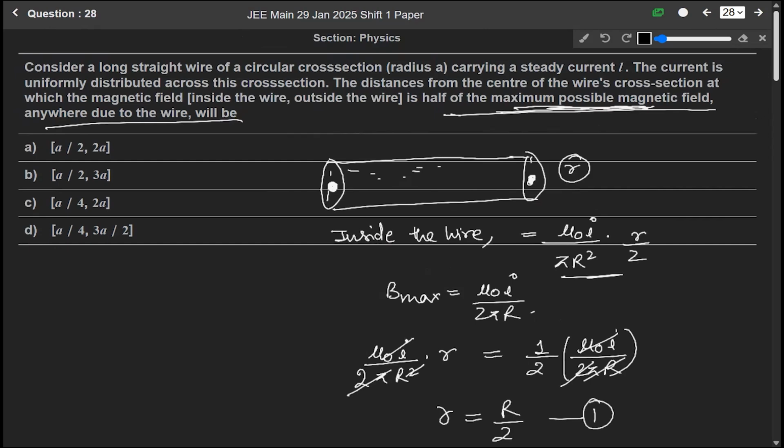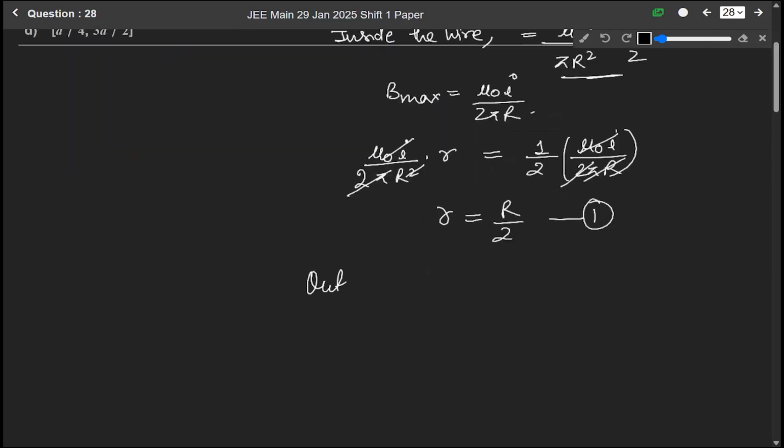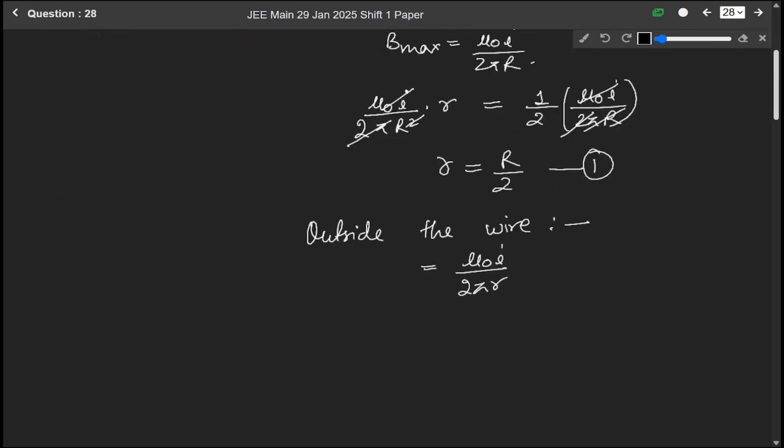And now for outside the wire. When we consider outside, the magnetic field is equal to mu naught I over 2 pi r. This is the direct formula.